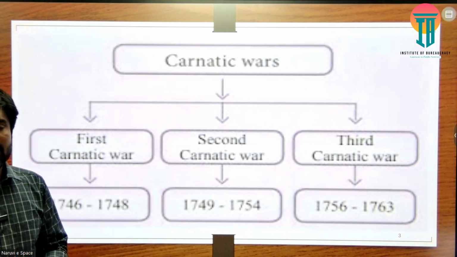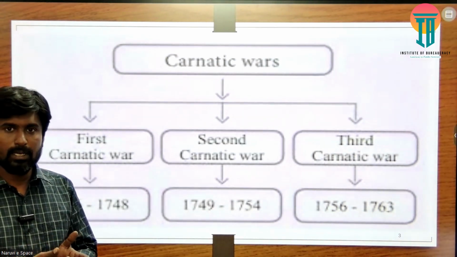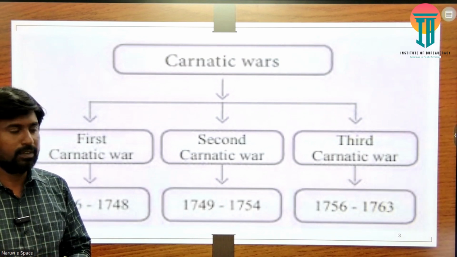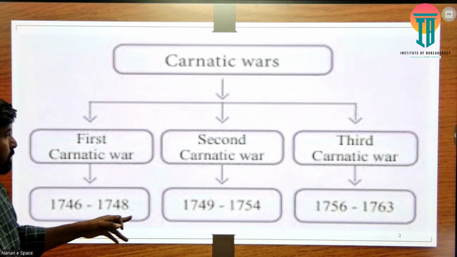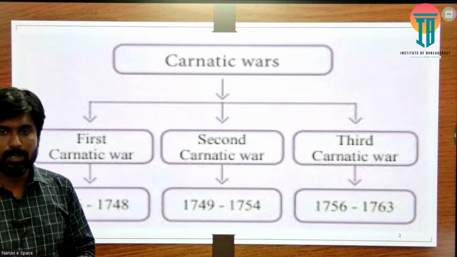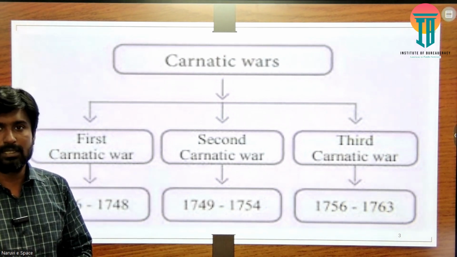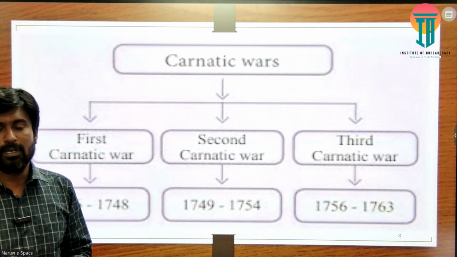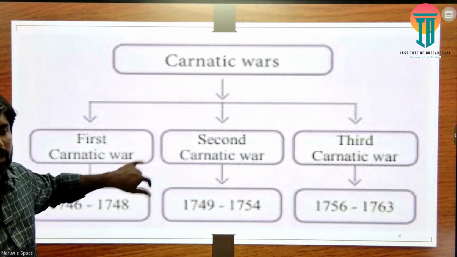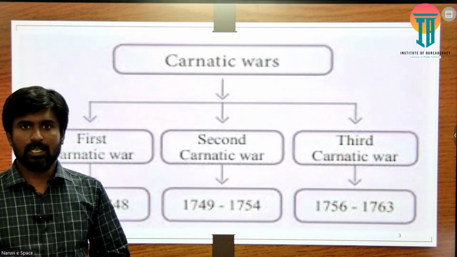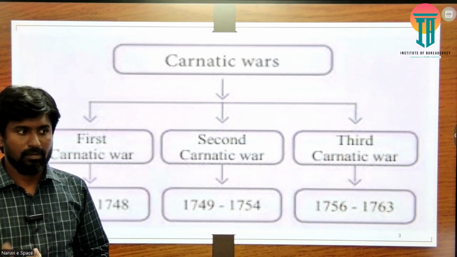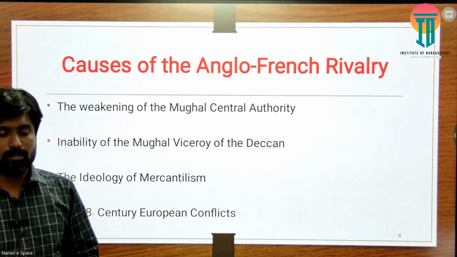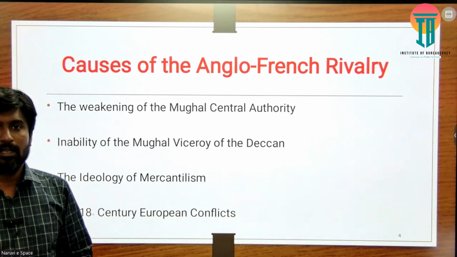So it was a very long series of events. Over a period of time, almost 15 years, we can trace it from 1746 to 1763. It has been almost 17 years. We can see that the war continued in different localities of the Carnatic regions. There were many reasons, as I mentioned before, for the breakout of this war during this time.